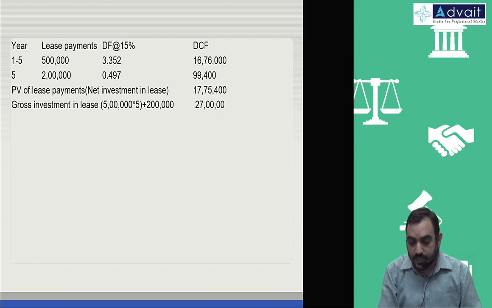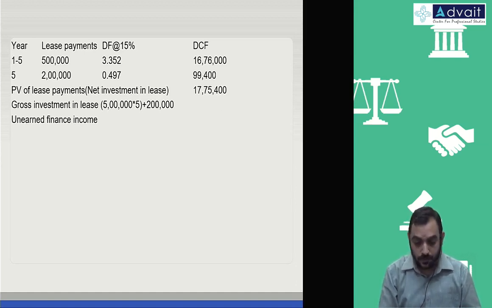The difference is actually because of time value of money. That is called unearned finance income. This is the income actually to be recognized over a period of 5 years. Differential amount. We'll verify that.